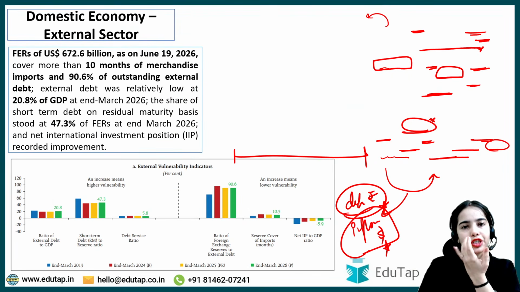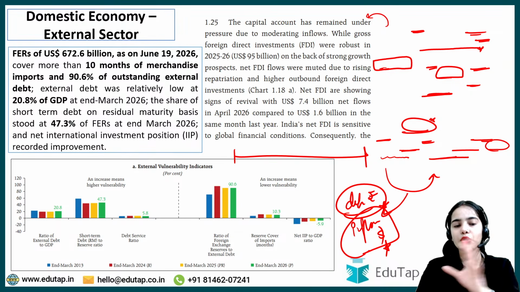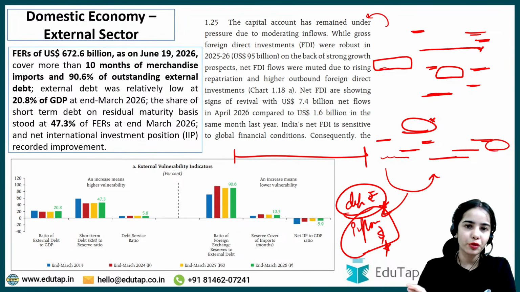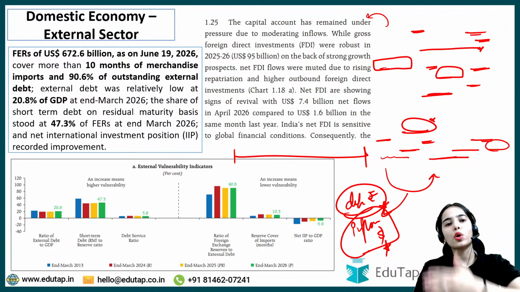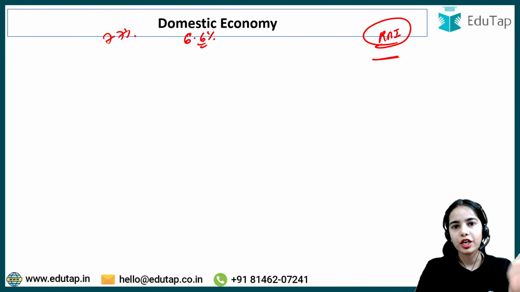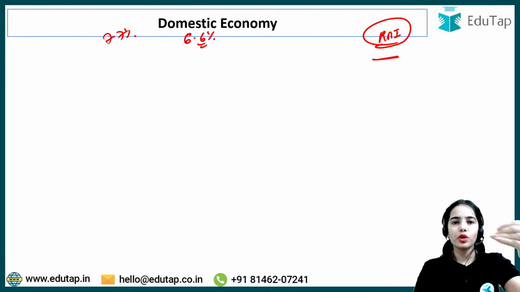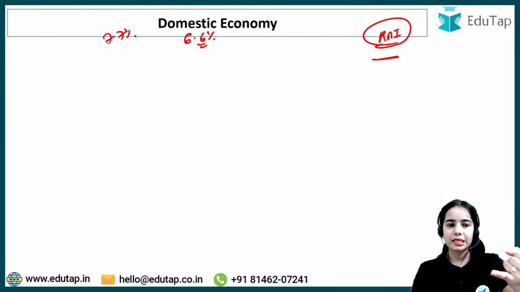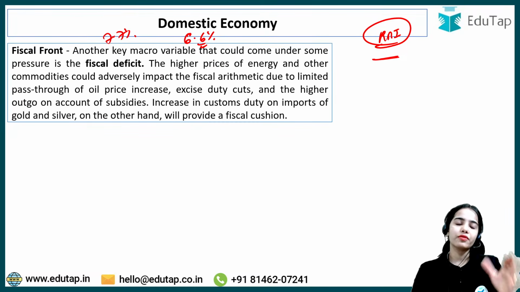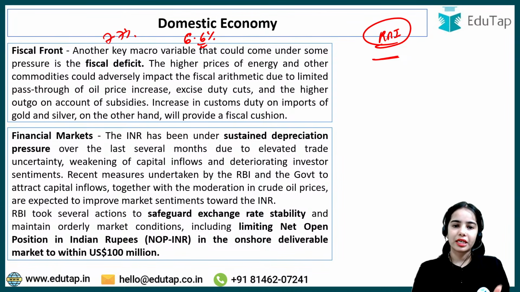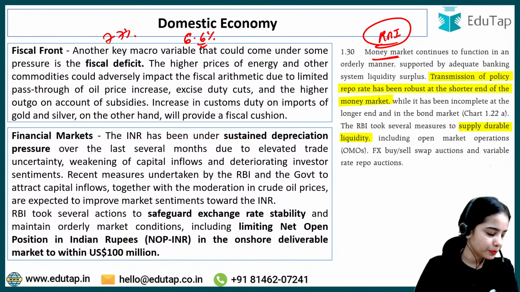What is the foreign exchange reserves import cover? 10.3 months. Outstanding external debt cover from the foreign exchange reserves, 90.6%. So these kinds of static objective questions can come. A descriptive question can be on the overall domestic economy situation from the various macroeconomic sides, from the external sector, the fiscal front, the growth, and the inflation side. So in this point-wise manner, I have divided this so that you can answer in this manner. Okay, chalo.